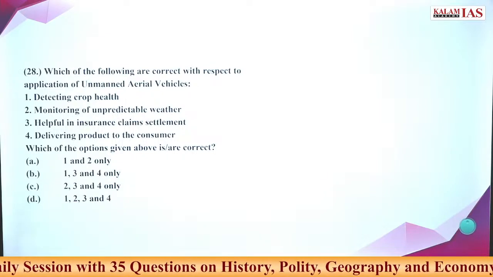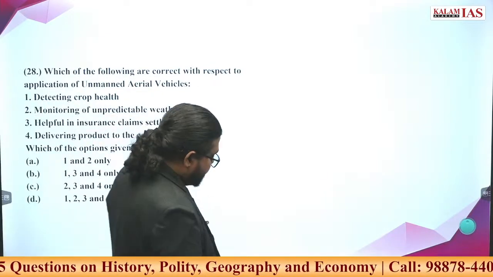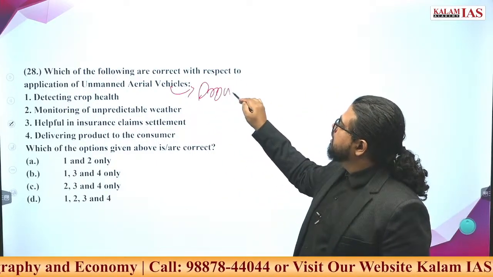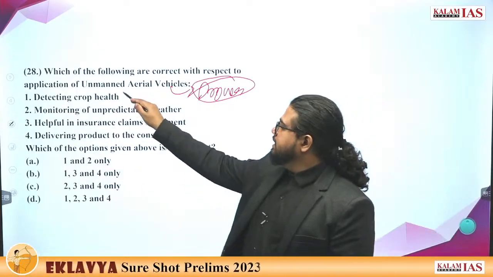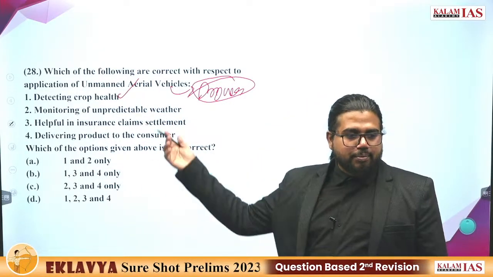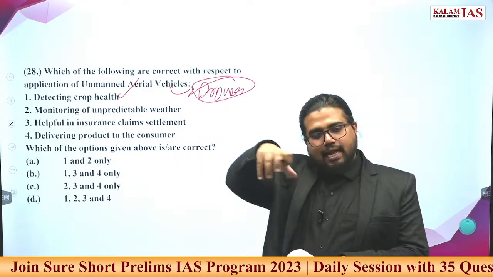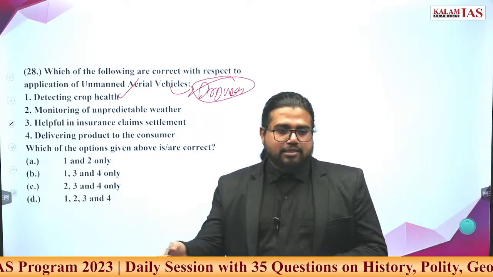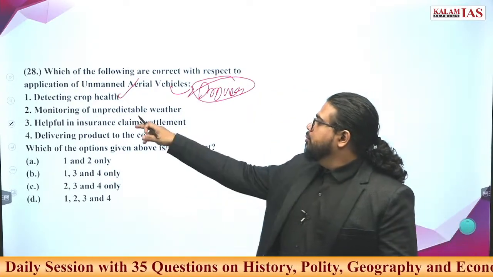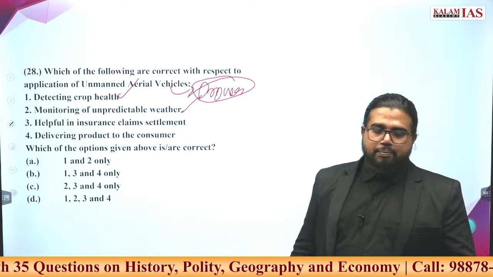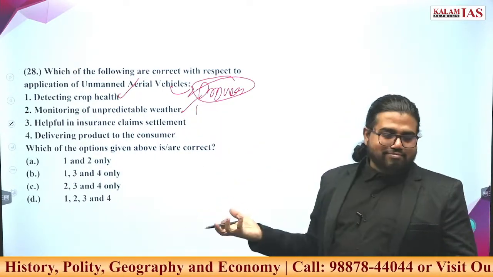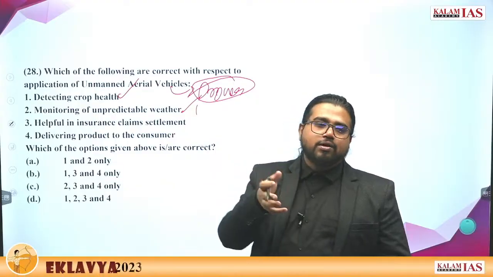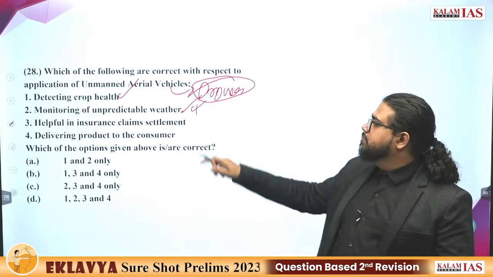Quite a straightforward, easy question. What is the answer? Unmanned aerial vehicles, or you can call them drones, detecting crop health, very much applicable. Even some private companies are coming up which go and take pictures of the crop and give you information regarding the status of harvest and date of harvest and all. Monitoring unpredictable weather, very much applicable in case some weather incidents happen and an insurance claim is being asked. So the whole area can be covered by a single drone, and all this is in use.